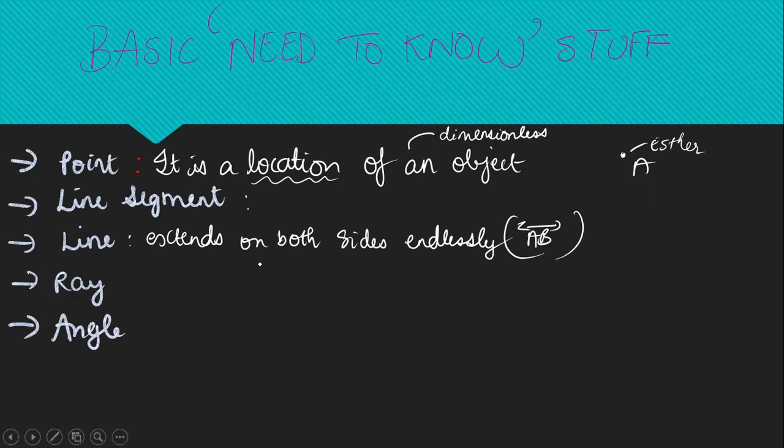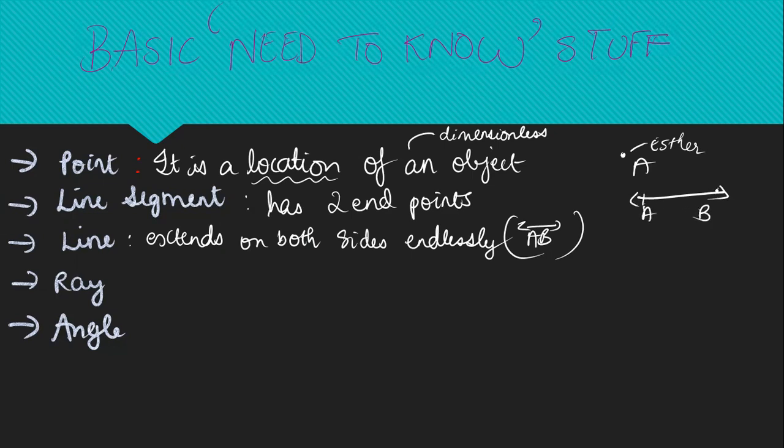Let's see what's a line segment. Okay, so a line segment has two endpoints. For example, if I take this line segment AB, this does not extend on both sides. If B is its endpoint, A is also its endpoint. That means it is stopping there.